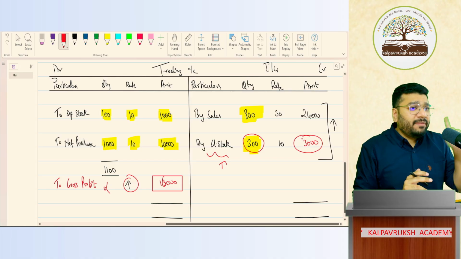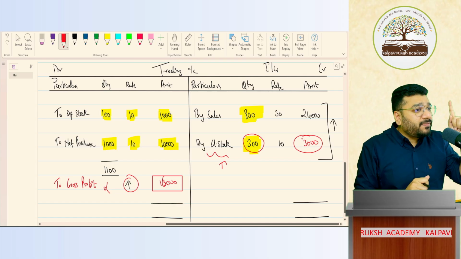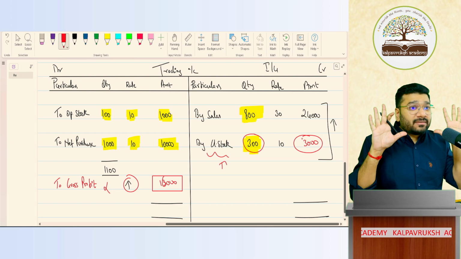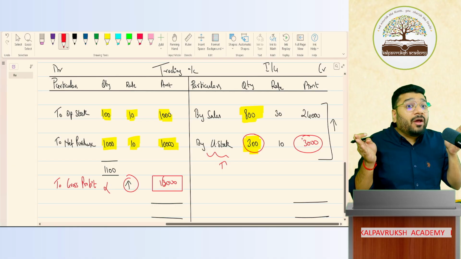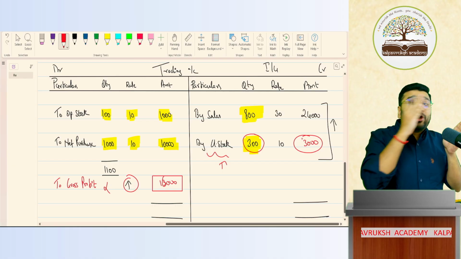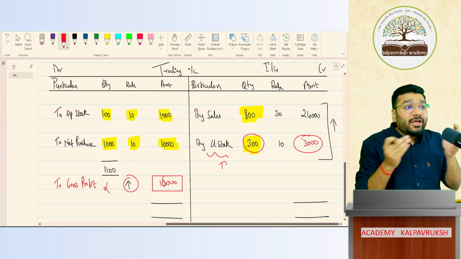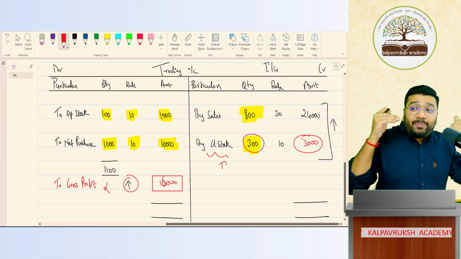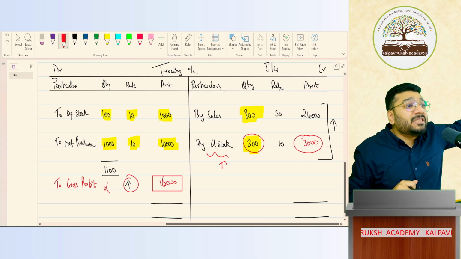Simple. Previous chapter, what did we do? Depreciation. In depreciation, we purchased one asset for 10 lakh rupees. I'm going to use for how many years? 10 years. So applying matching concept, what did they say? When the asset is going to give benefit for 10 years, then the expenditure also you allocate for 10 years. So benefit is coming for 10 years, record expenditure for 10 years. So the depreciation concept came because of which concept? Matching concept. Same principle is applied here.